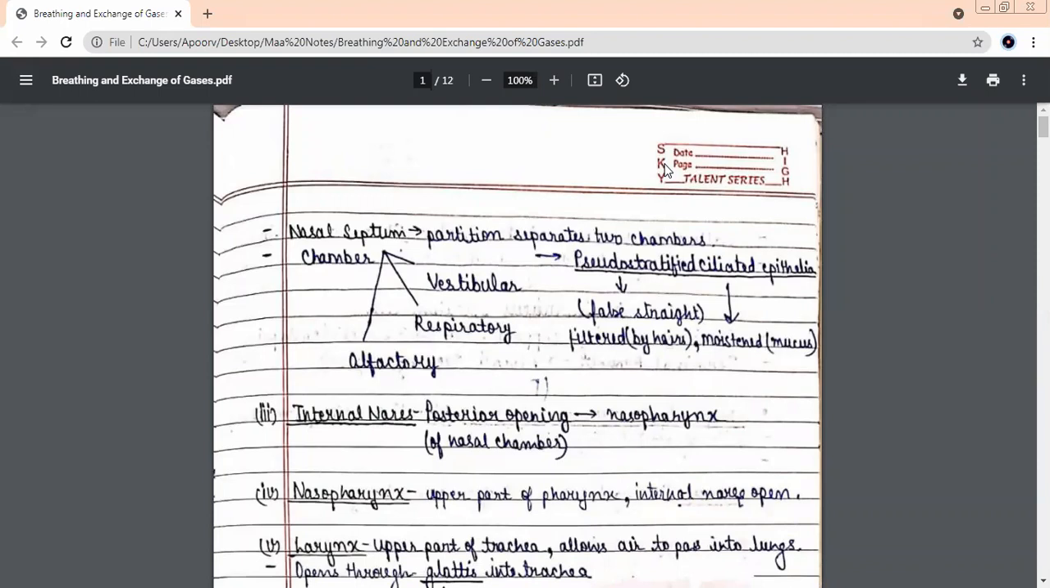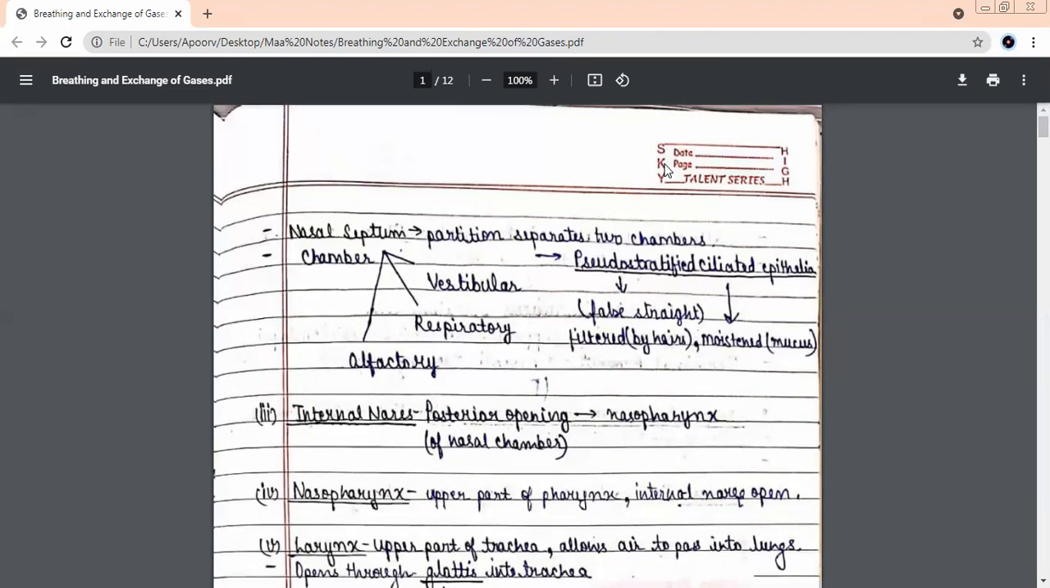Nasal chamber. Nasal chambers are again divided into three areas just behind the nostril. As soon as the nostrils finish, which part of the chamber is there? Vestibular. Very good. After vestibular? Respiratory. And then the last chamber is? Olfactory. So the nasal chamber is going to finish now.